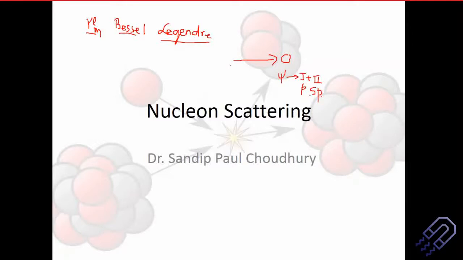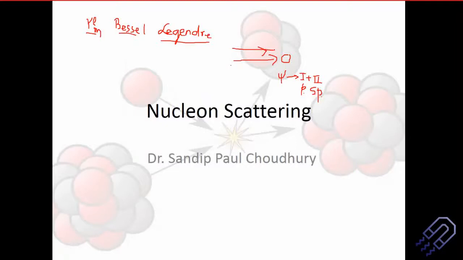Now why plane and why spherical? If you remember again, if the incident is at a very high velocity, this is basically called high energy scattering. Whenever we are considering nucleons and we are going to analyze a nucleon system, we are more or less considering a high energy scattering.